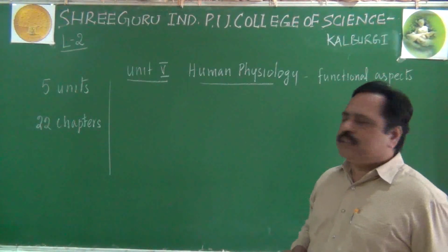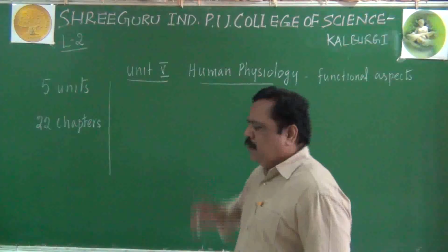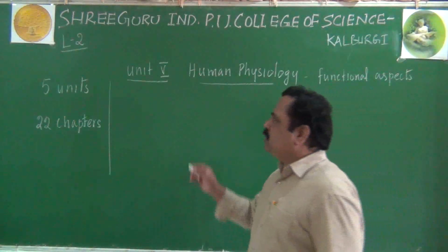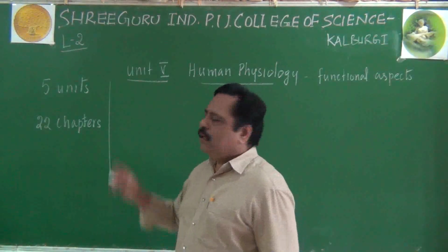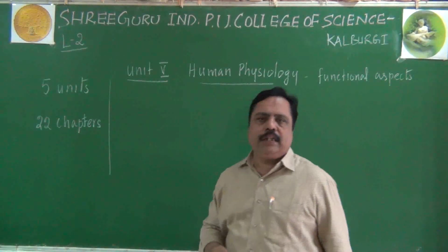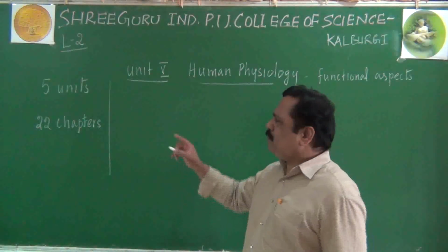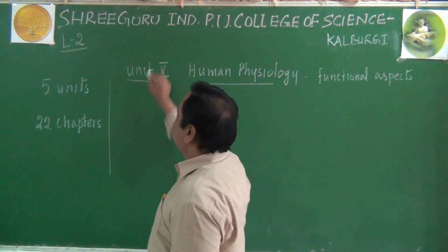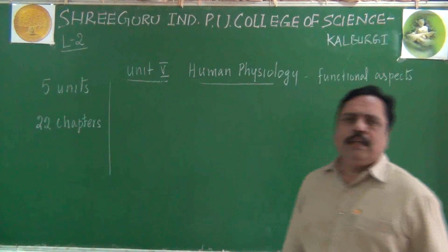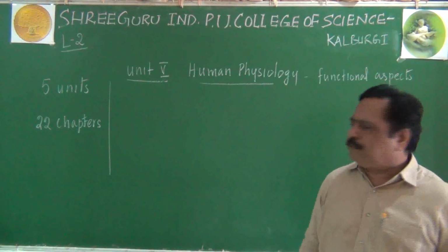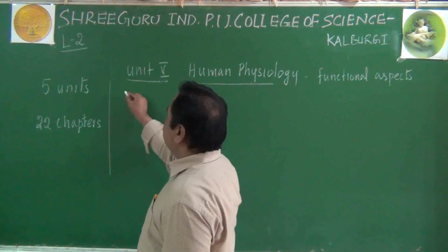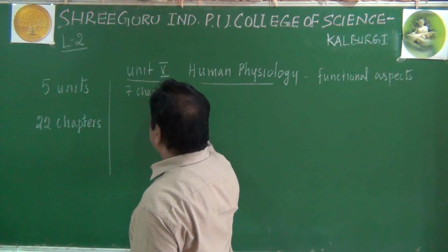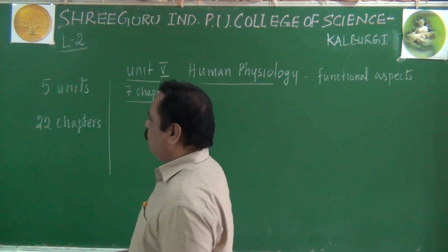In human physiology, whatever you studied about life processes of the human body in 10th standard, the same thing you are going to repeat in the PUC first year also, but with some elaboration. So a detailed life process lesson you will be studying in human physiology. There are 7 chapters included under this unit number 5.